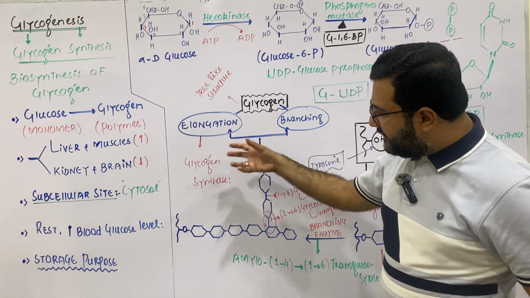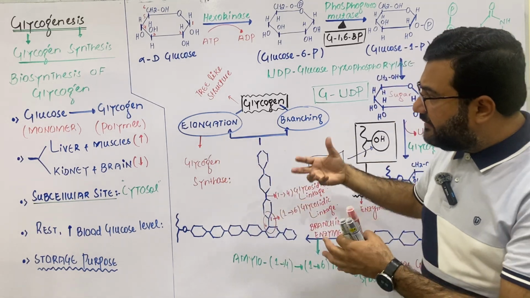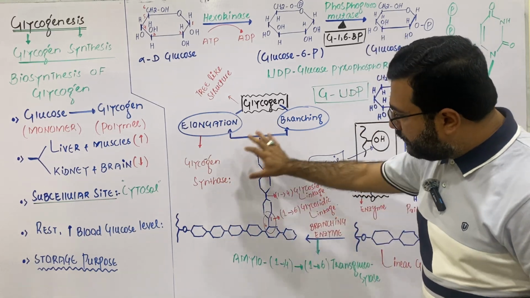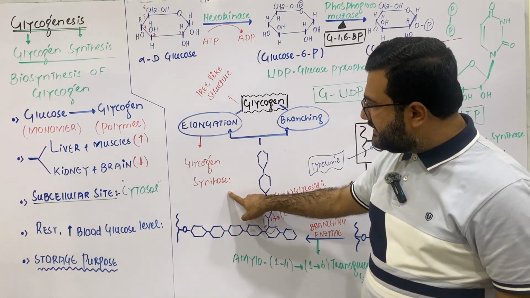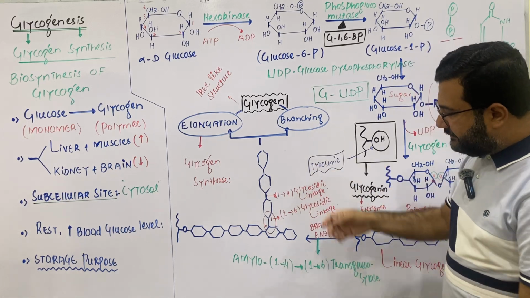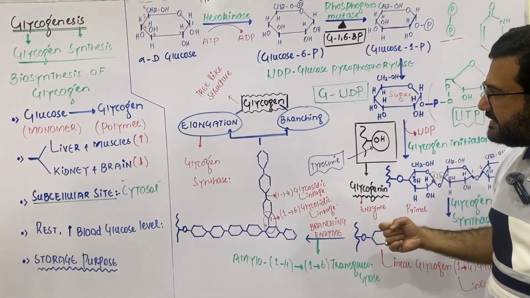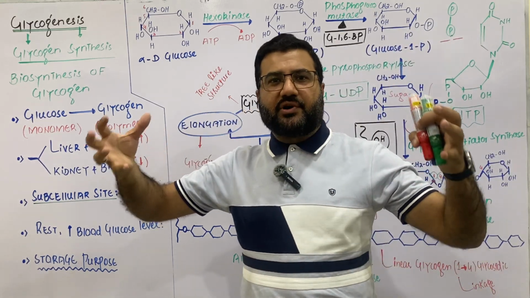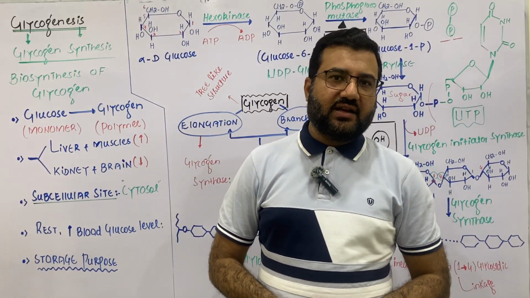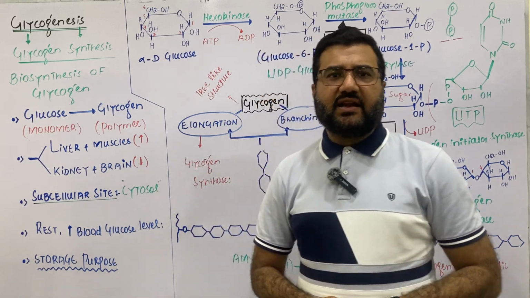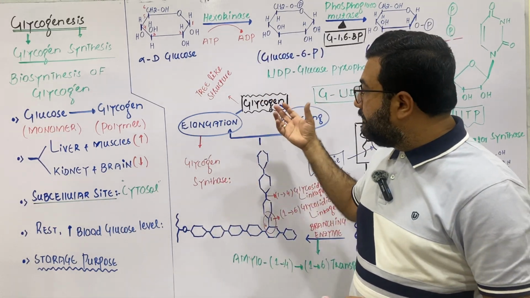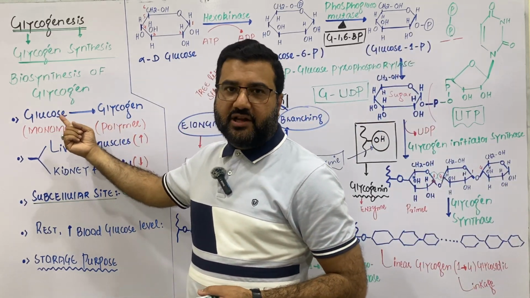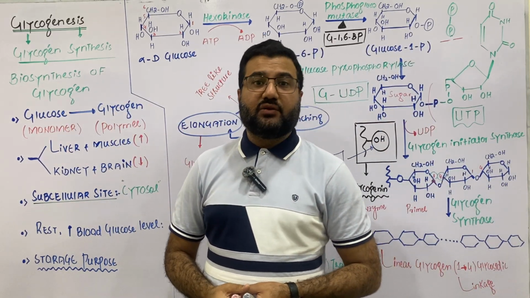And my dear students, when this branching takes place, the process keeps on going, and the elongation of this molecule takes place with the help of glycogen synthase, and branching is further carried out with the help of the branching enzyme, and then finally you will get a very large elongated branched glycogen molecule that will have a tree like structure. It will be a macromolecule, a polymer formed by the joining of small repeating units, and those small repeating units are the glucose units.